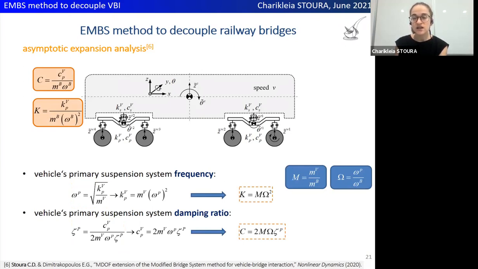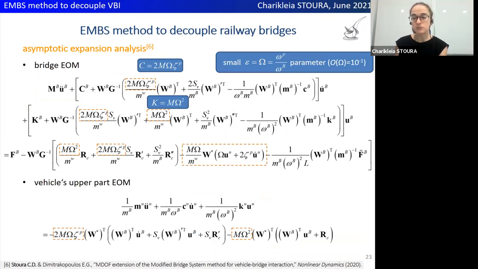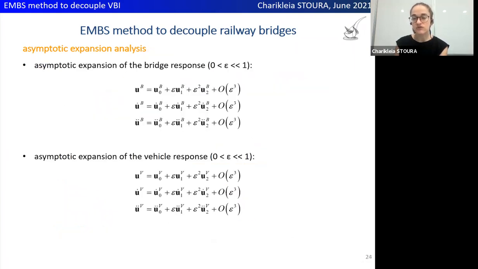According to these two parameters, the stiffness and impedance ratio can be rewritten as products of the mass ratio between the vehicle and the bridge and the frequency ratio of the primary suspension system of the vehicle with respect to that of the bridge. For practical train bridge systems, the frequency ratio omega obtains values of order 10 to the minus 1. Thus, it is considered as the small parameter epsilon to conduct this asymptotic expansion analysis. By substituting the stiffness and impedance ratio, the frequency and mass ratios appear in the equation of motion of the vehicle and the bridge. The asymptotic expansion form of the vehicle and the bridge includes terms up to second order.